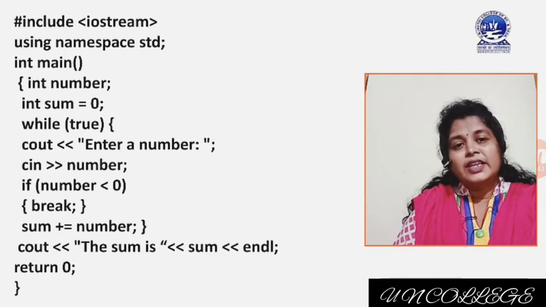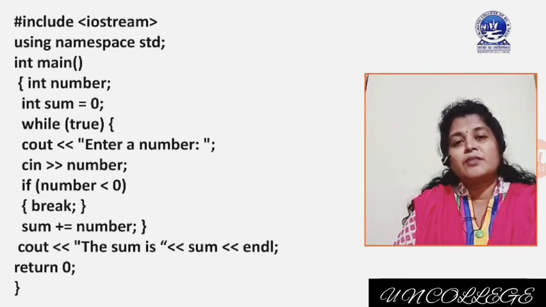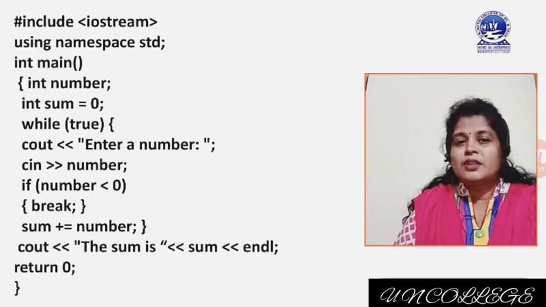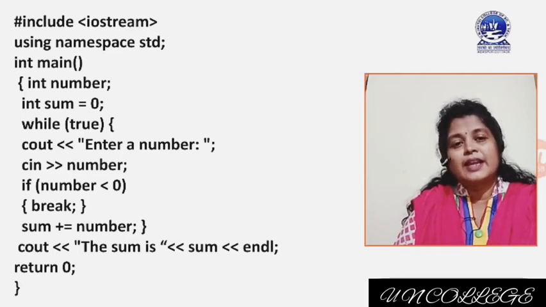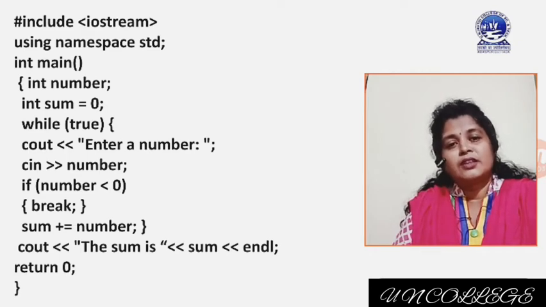Now you check if the number is less than 0, then break will be executed. If the number is not less than 0, meaning you input only positive numbers, then the number will be added to sum. At the end, obviously, you will get the sum of all the numbers.